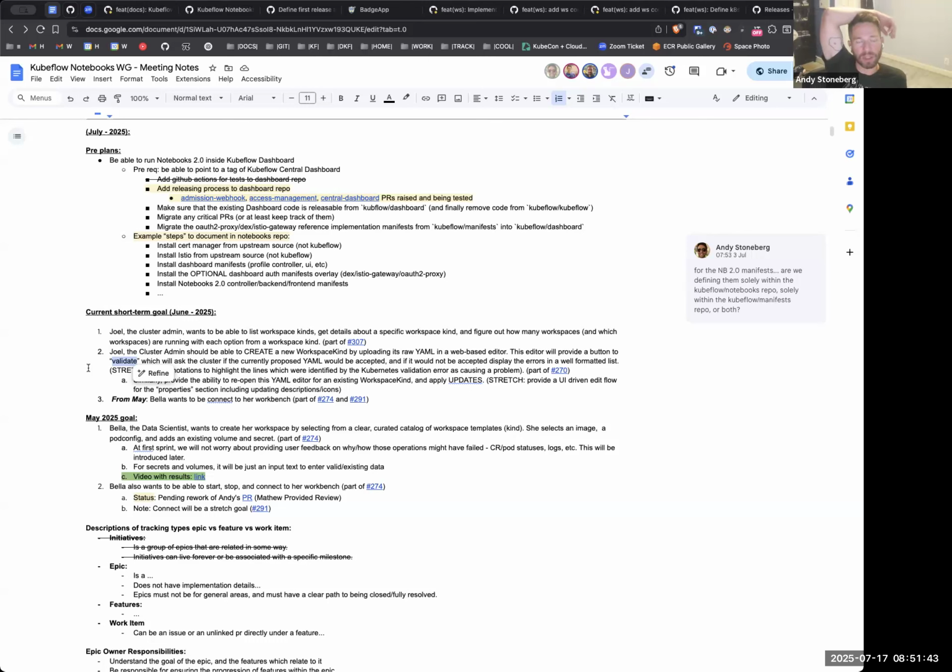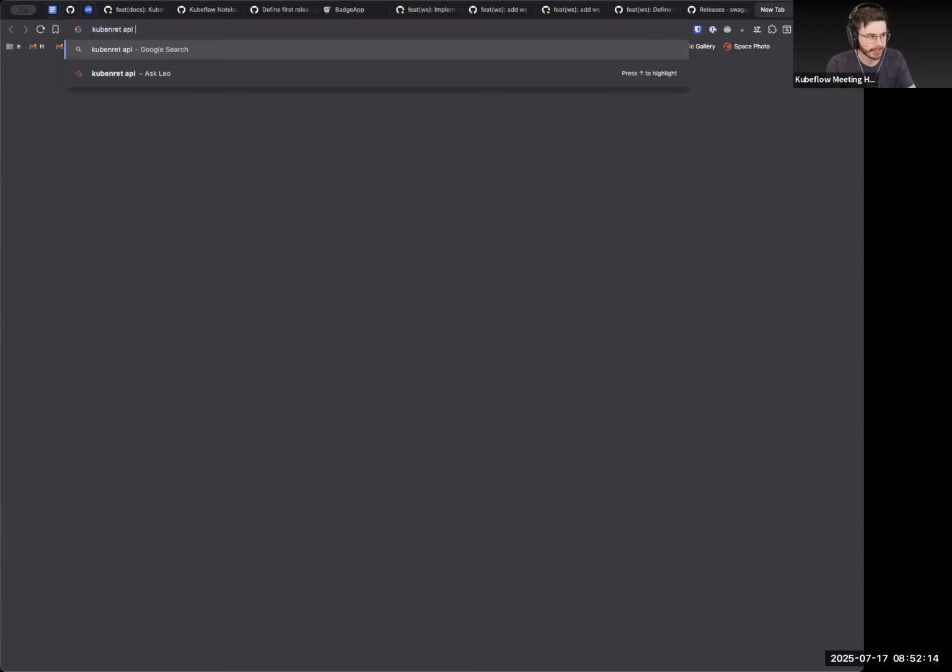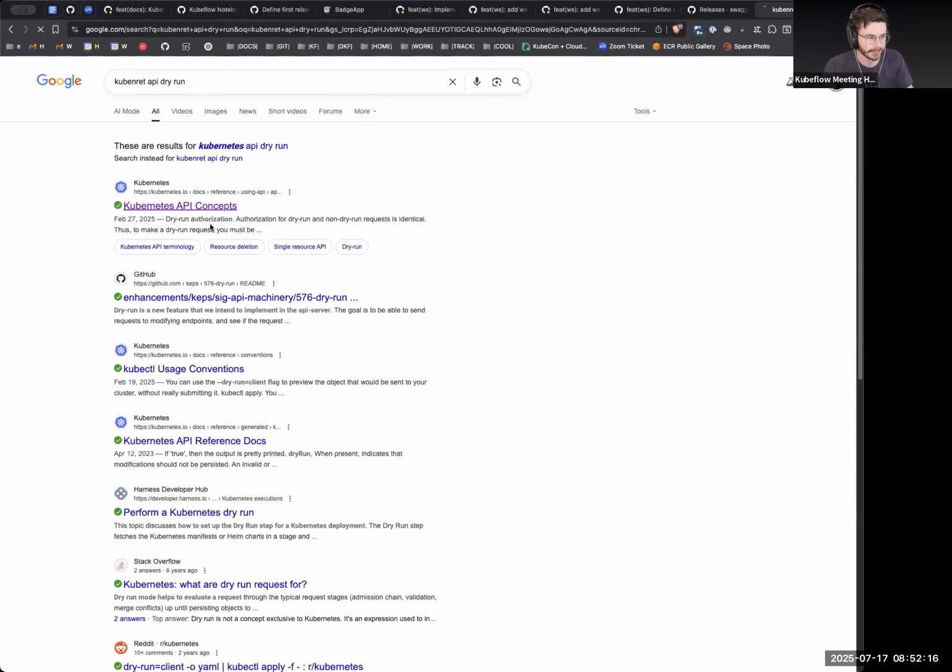So this was a question I posed in Slack, right? Even from a backend perspective, would we just want a dry run true query parameter, because that scales across create and update APIs fairly cleanly. That was a design discussion I wanted to get your input on before I wrote that up, on how we want to surface that. Backend, I'm not even sure, because we're using controller runtime, that dry run is a flag in update or create there. So we need to confirm that. I believe Kubernetes API dry run is a thing, but let me confirm.